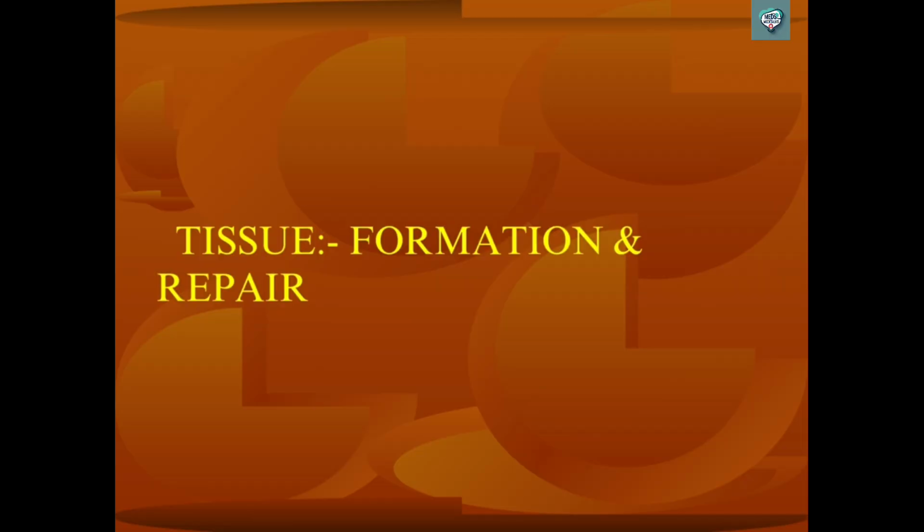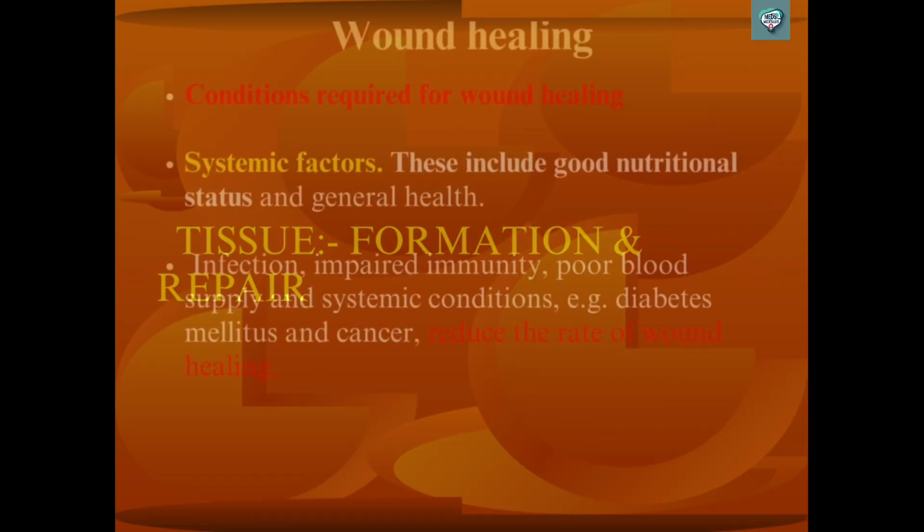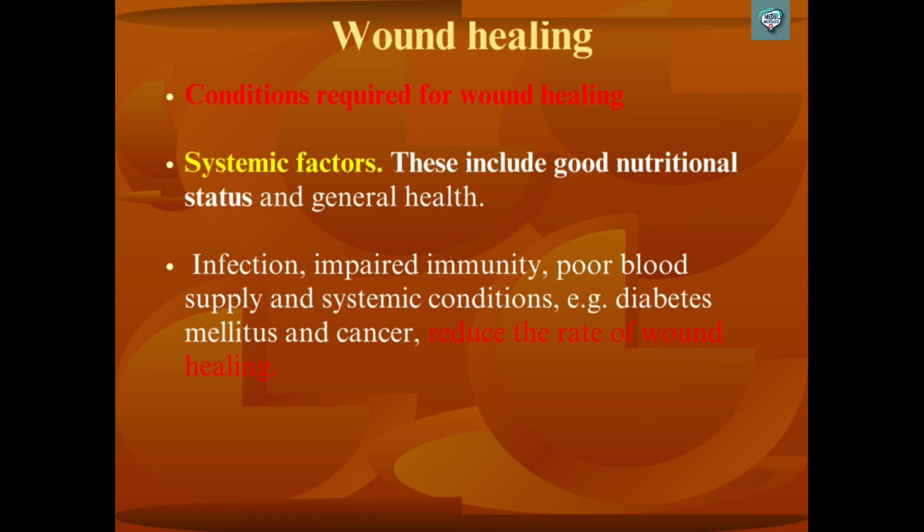Tissue formation and repair. Wound healing: conditions required for wound healing. Systemic factors include good nutritional status and general health. Infection, impaired immunity, poor blood supply and systemic conditions, e.g. diabetes mellitus and cancer, reduce the rate of wound healing.